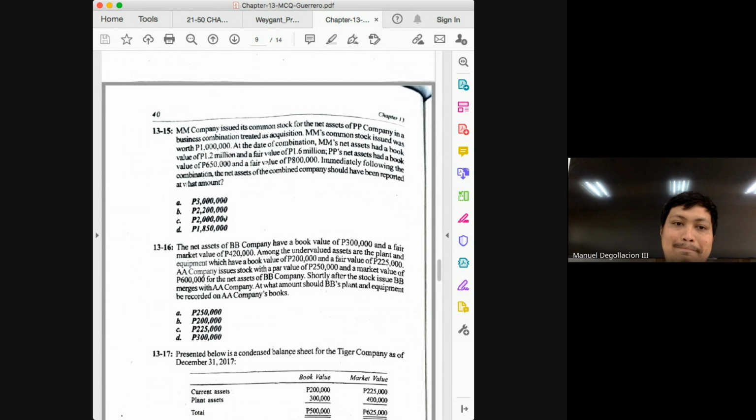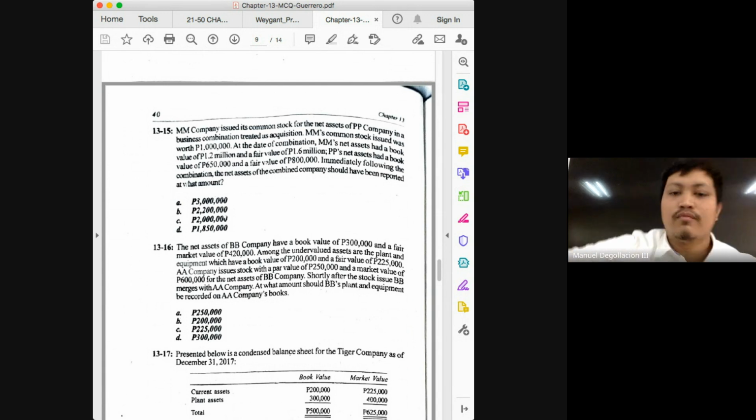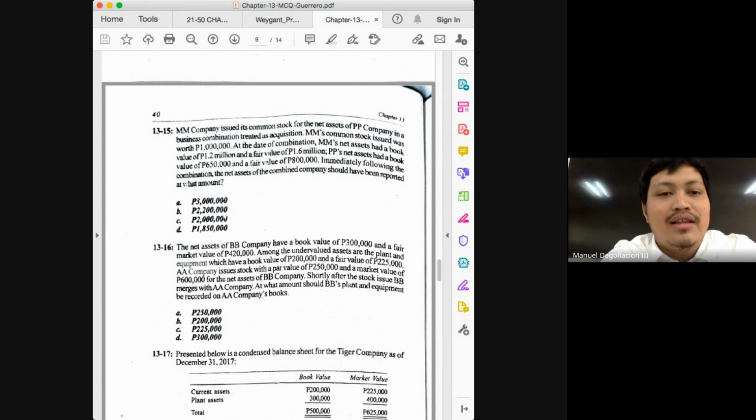But again, what do I suggest you do if you're asked for total assets, class? Solve first for the resulting goodwill or gain. So let's do that. What are the two things you need to solve for goodwill or gain? Consideration minus fair value of net assets. Plus, it's unforgivable for you not to remember how to solve for goodwill or gain.